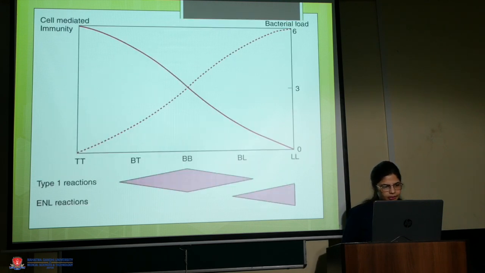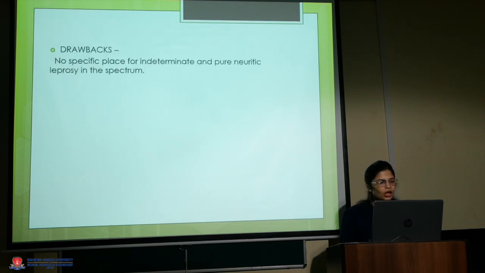Now, according to cell-mediated immunity and bacterial load, this is the TT pole and this is the LL pole. The TT pole has the highest cell-mediated immunity, and the LL pole has the lowest cell-mediated immunity. Whereas talking about the bacterial load, it is highest in the LL pole and lowest in the TT pole. The mid poles, that is BT, BB and BL, are the unstable forms which transform into each other. What is the drawback? There is no place for indeterminate and pure neuritic leprosy in this spectrum.